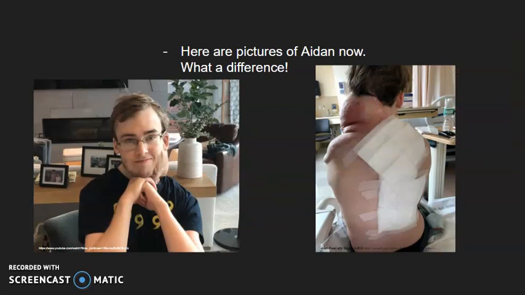This is Aiden as of his last surgery, which was in 2018. As you can see, he can sit up correctly, and during the interview you could hear that he did have a slight speech impediment, but that he was very intelligent with his words.